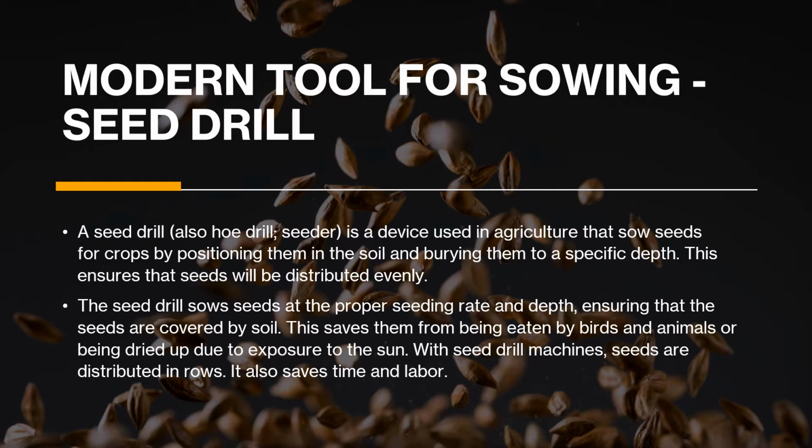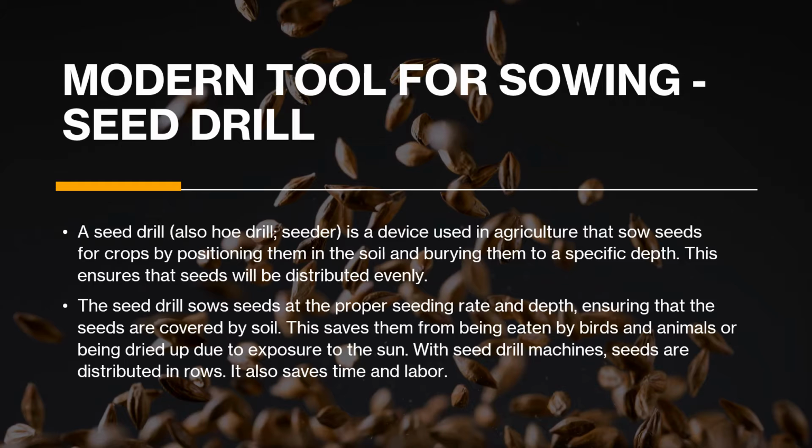Even they are kept at the same distance from each other, and it makes sure that they are covered with the soil on the top. So the seed drill ensures the proper seeding weight and depth, as I have told, ensuring that the seeds are covered by soil. This saves them from being eaten by birds or animals, or being dried up due to exposure to the sun. With seed drill machines, seeds are distributed in rows and columns.